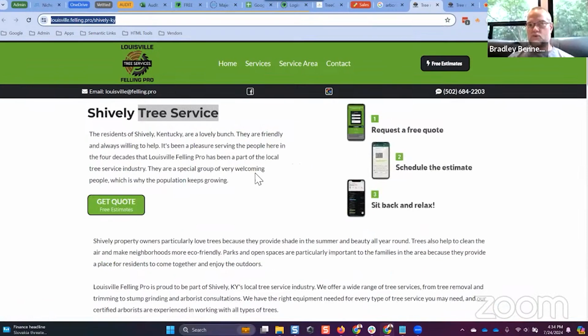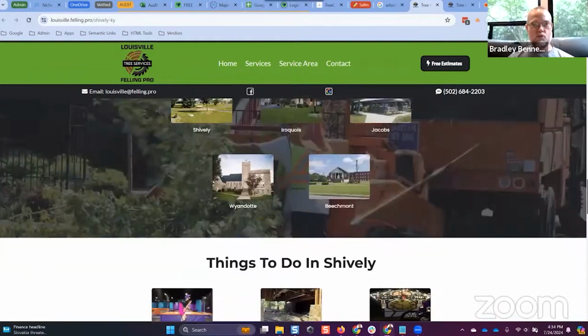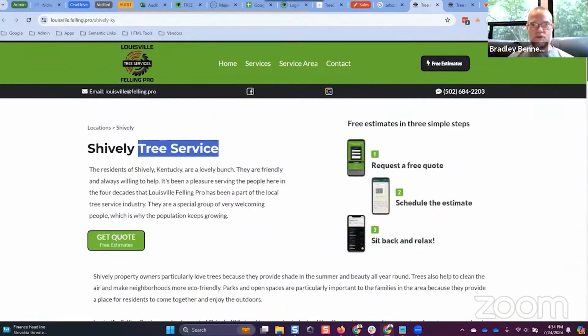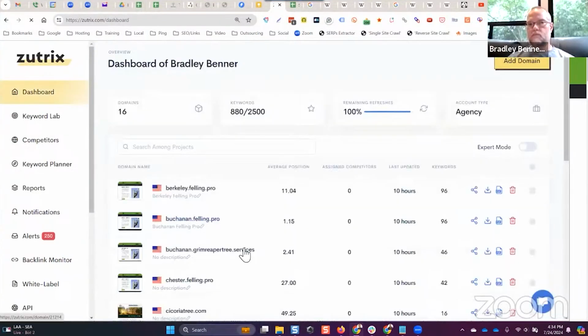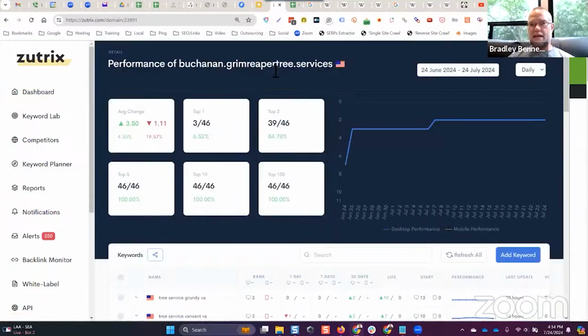As I said, this page here has way more content than it needs. This is one of the very first tests. So just to demonstrate that, we'll go back to Zootrix for a minute and I'll show you. Here's a site that, excuse me, let's go back. That's the original site. This one. Here's a site that I took in a very low competition area, but it's to demonstrate what I'm explaining here.